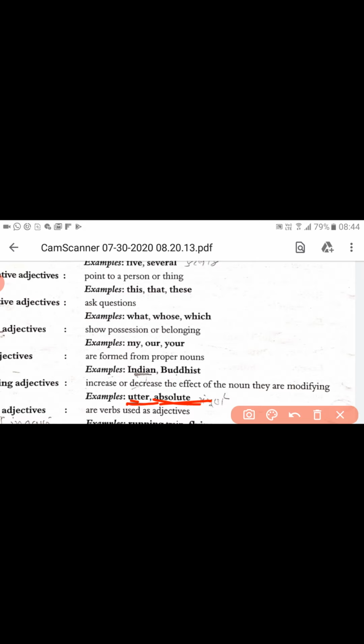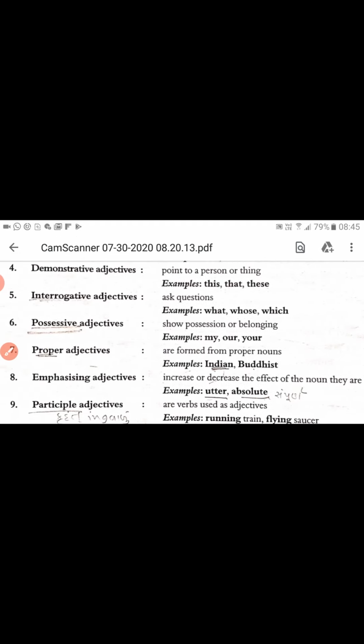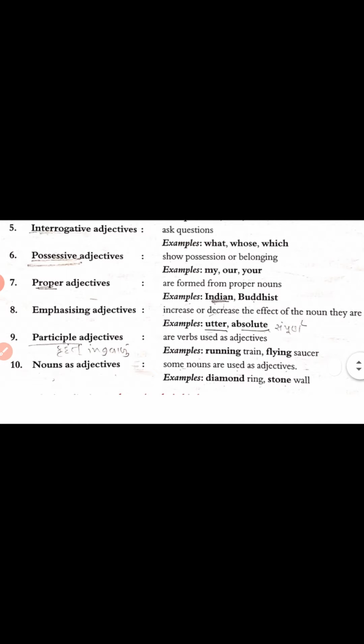That means the word absolute indicates emphasis on his quality, and that's why here this word becomes an emphasizing adjective. So adjectives like possessive, proper adjective, emphasizing adjective are to be explained and understood in detail. Even though I am following the same thing, it is as per your better knowledge.